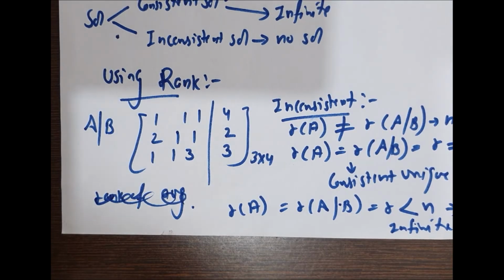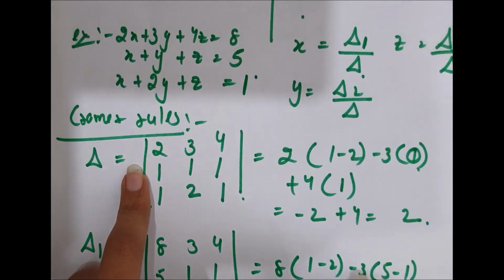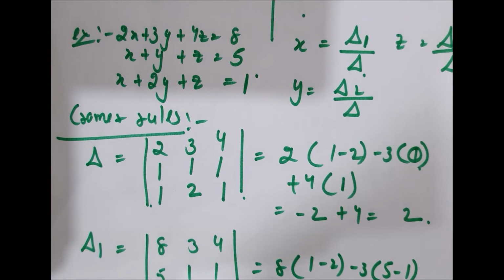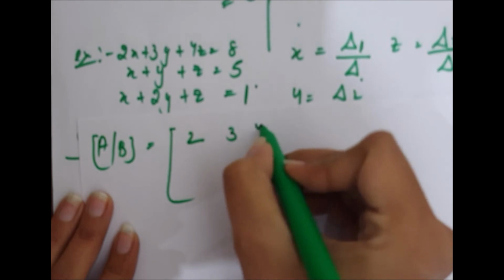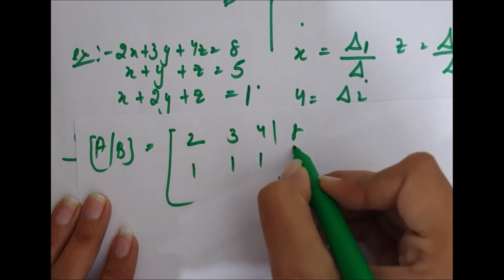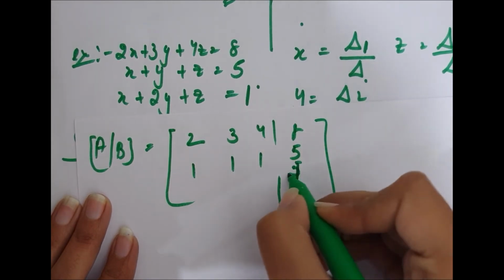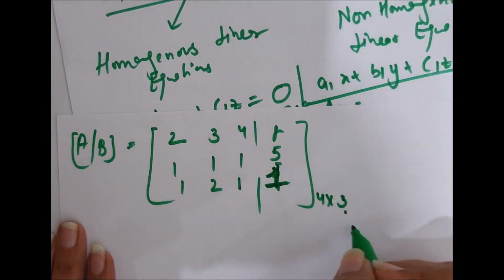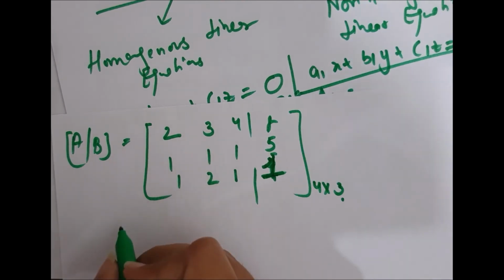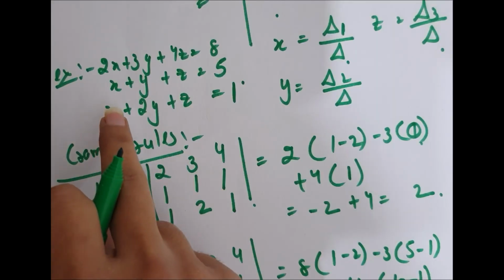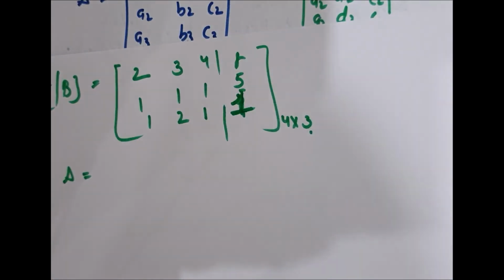A system of linear equations can be solved using the rank method too. As we have taken this example of a non-homogeneous linear equation, for its solution with the augmented matrix, we will write it as 2, 3, 4. Now this is a 3 by 4 matrix. You know how to take the rank of this matrix. You have to convert it into a 3 by 3 matrix and then check. You can find the x, y, z values using the rank method too.